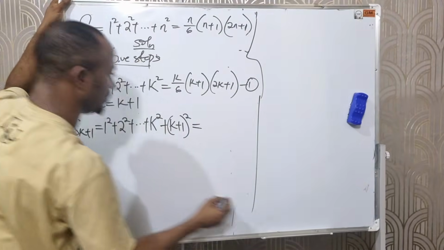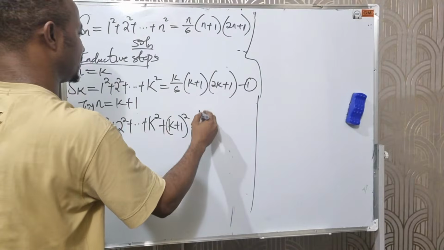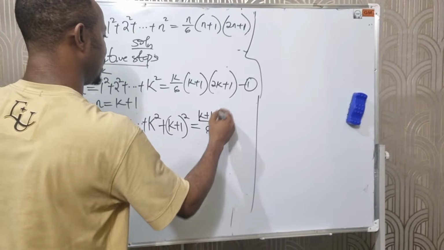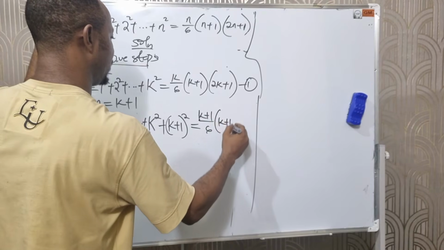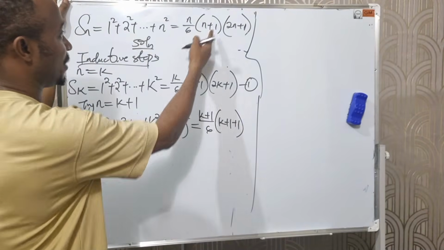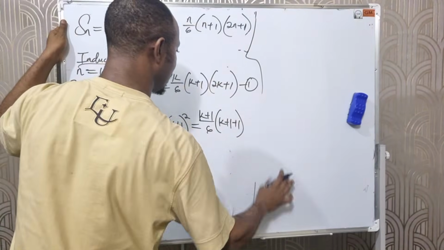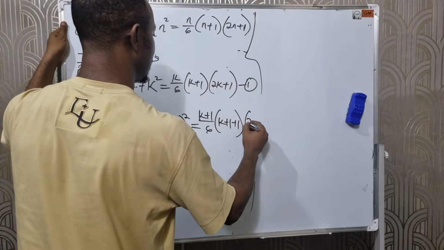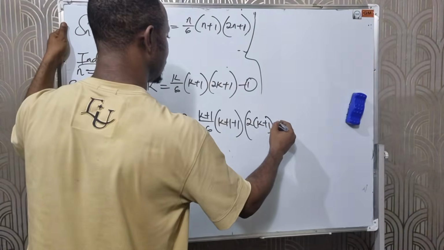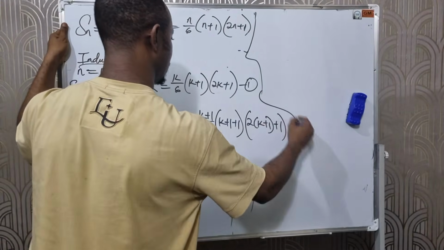Let's continue. We're going to have what here? k plus 1 over 6 times k plus 1 plus 1. n is k plus 1. Then we have plus 1, right? Okay. Multiply with 2 in brackets, k plus 1 plus 1.